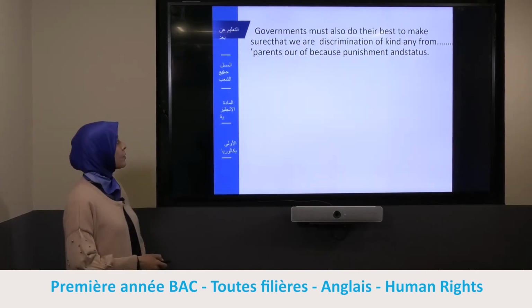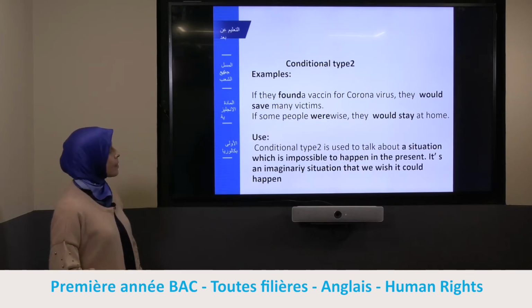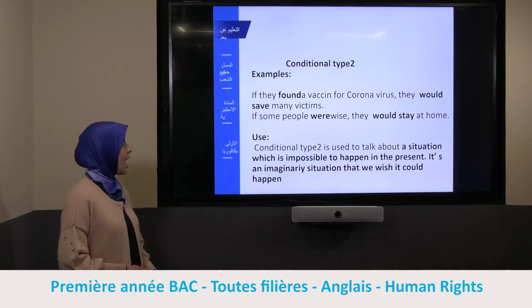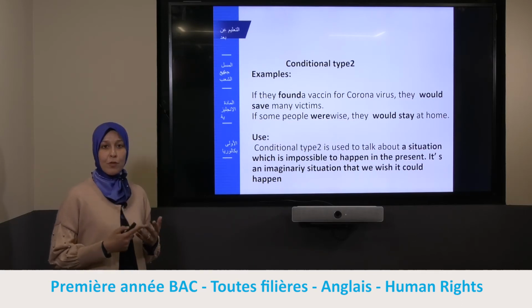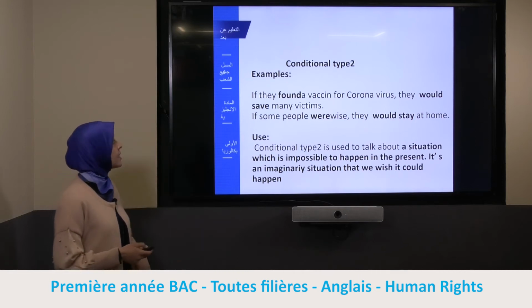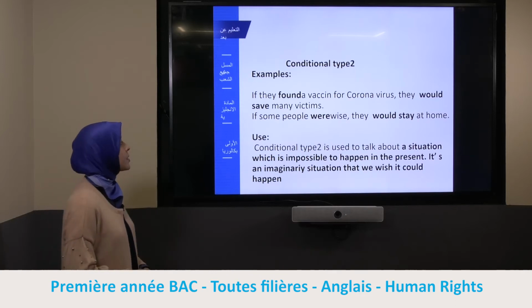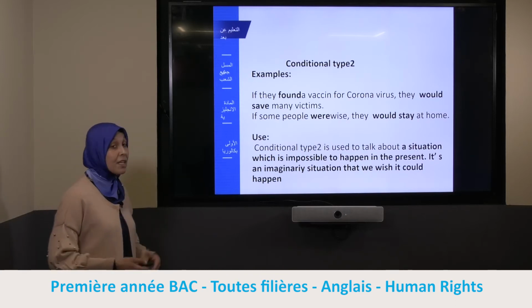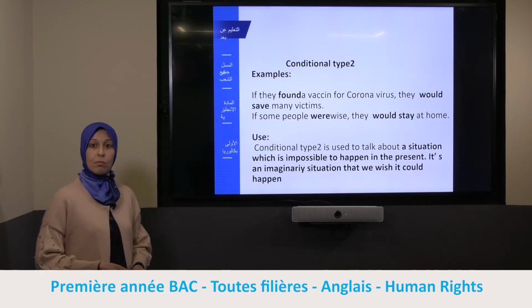Now we'll move on to our grammar lesson. It is about conditional type 2. As we have seen earlier, we have studied conditional type 0 and type 1. Today we are going to see conditional type 2. So let's study the examples together. If they found a vaccine for coronavirus, they would save many victims. If some people were wise, they would stay at home.